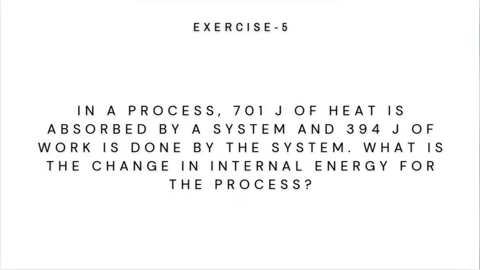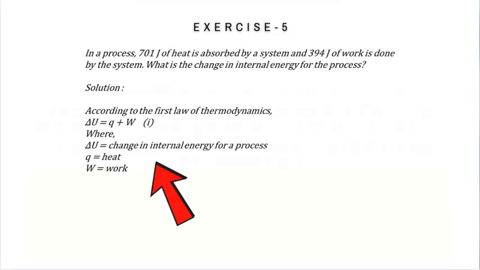Exercise 5. In a process, 701 joules of heat is absorbed by a system and 394 joules of work is done by the system. What is the change in internal energy for the process? According to the first law of thermodynamics, delta U equal to Q plus W, where delta U equal to change in internal energy for a process, Q equal to heat, W equal to work.